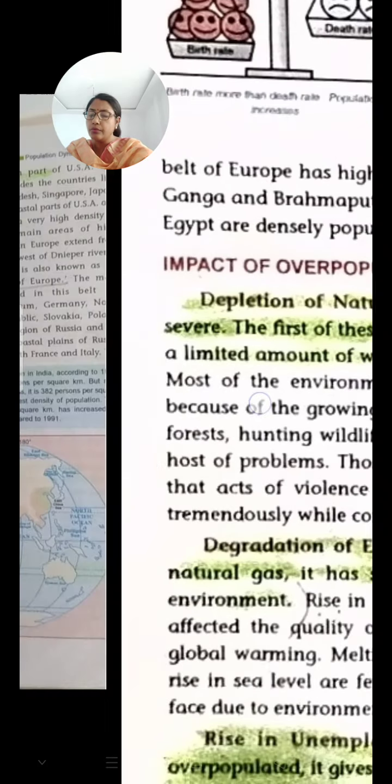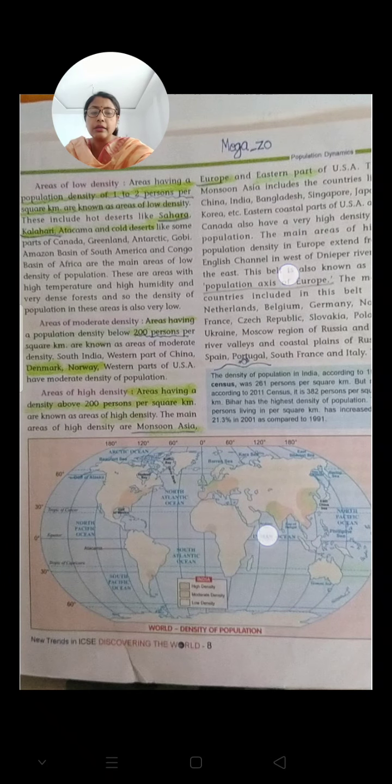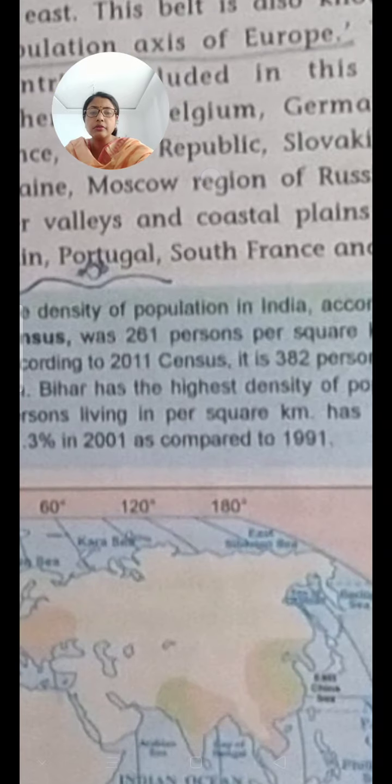Okay, now we get back to the previous page, and there is one blue box which gives us some information. The density of population in India according to the 1991 census was 261 persons per square kilometer.